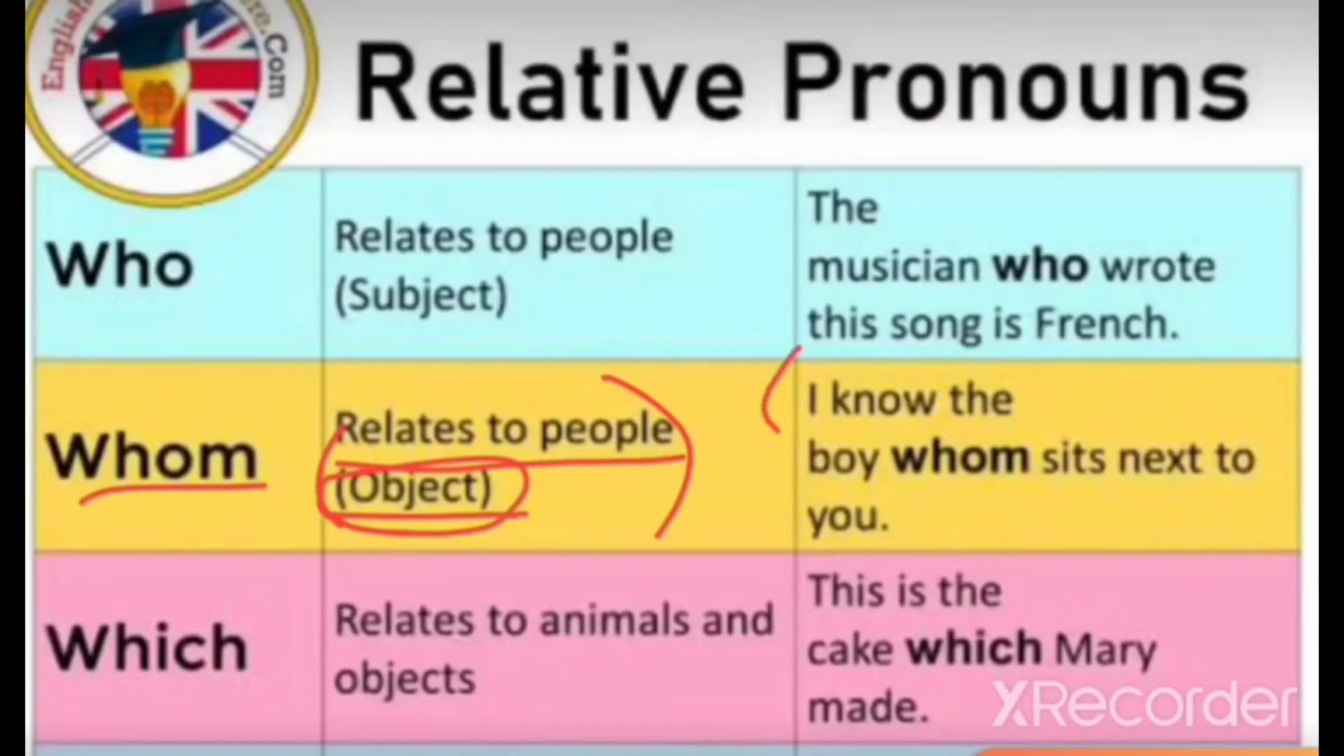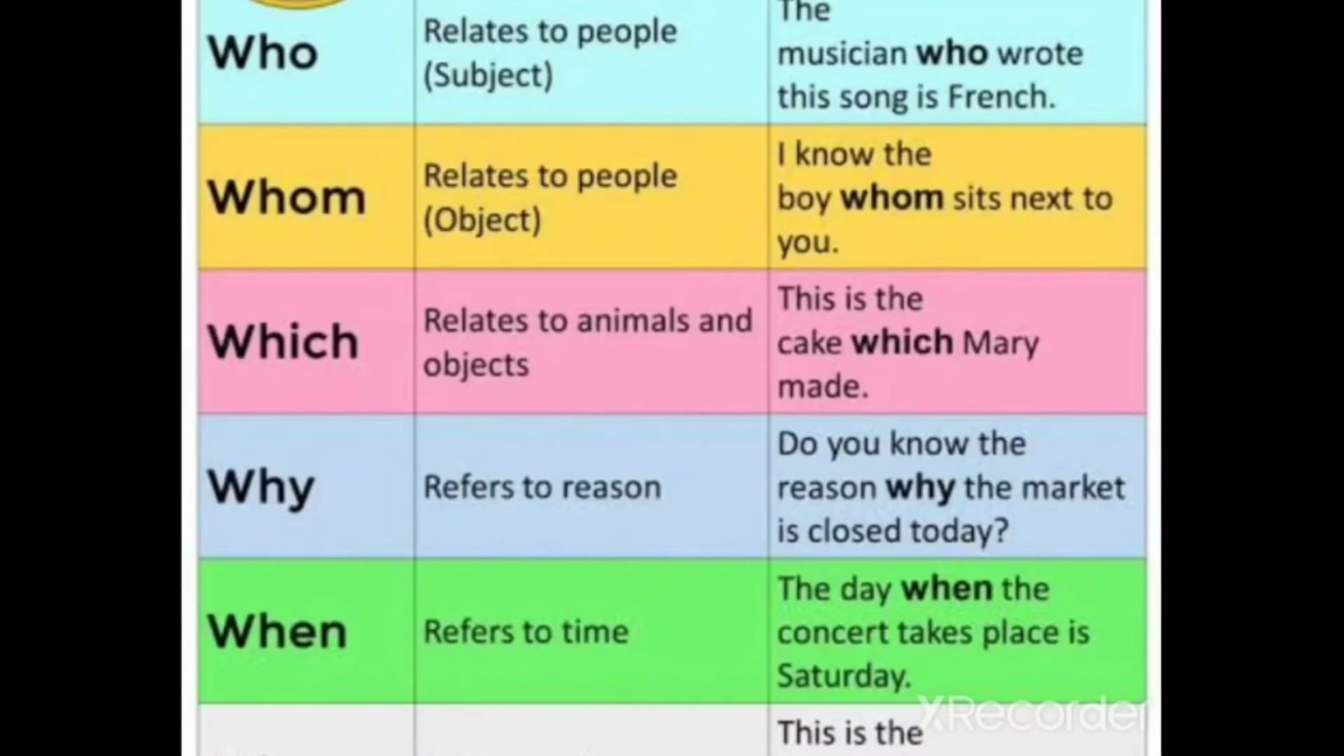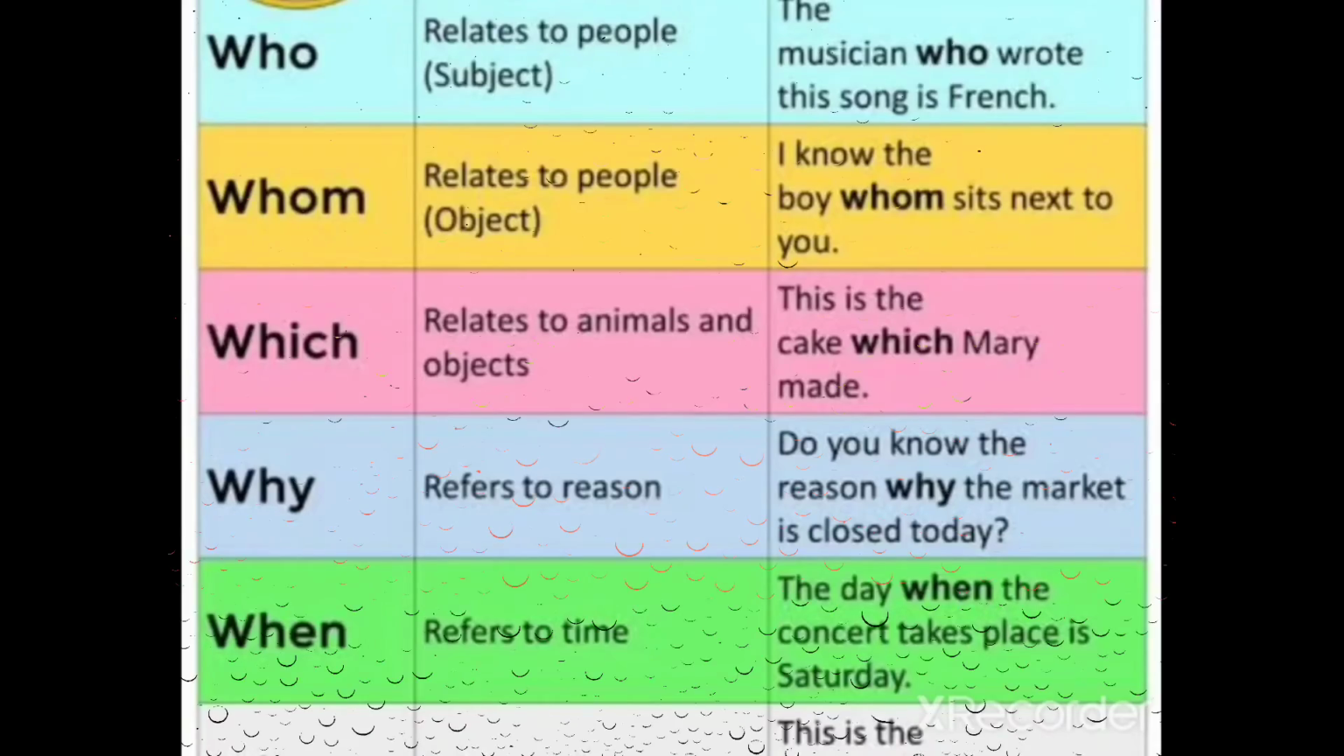So, see the example here. I know the boy whom sits next to you. Whom sits next to you is the relative clause. I know a boy, it's a main clause. So, whom is a relative pronoun that connects here as an object, and it connects the relative clause and main clause in this sentence. In the same way, you have to use all the relative pronouns in a sentence, which connect and link the main clause and the relative clause in a sentence, children.